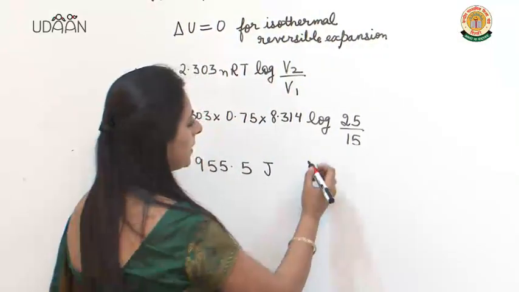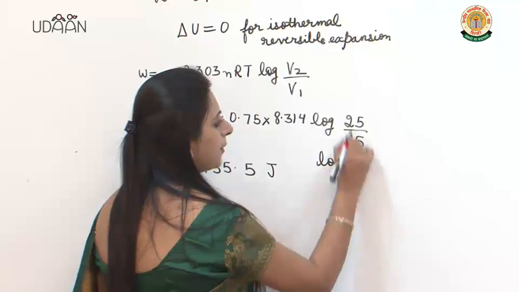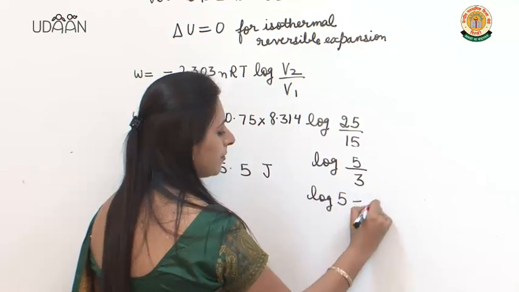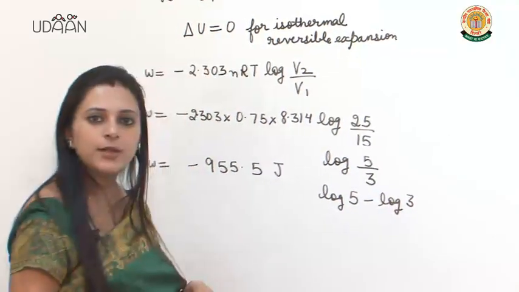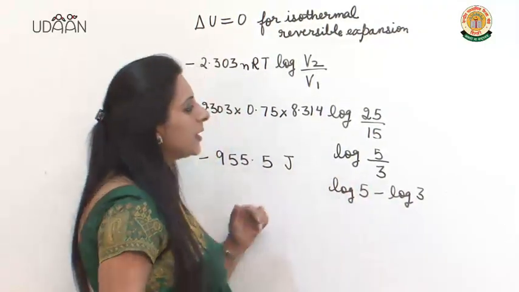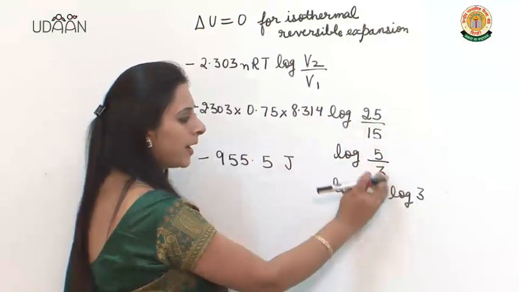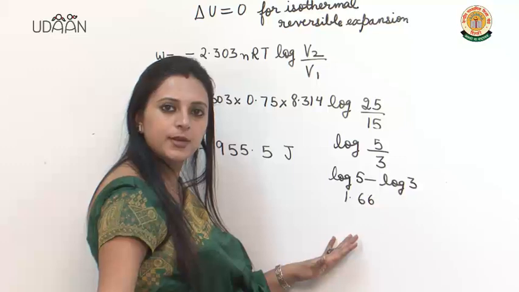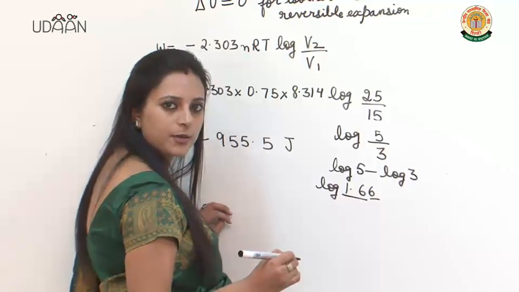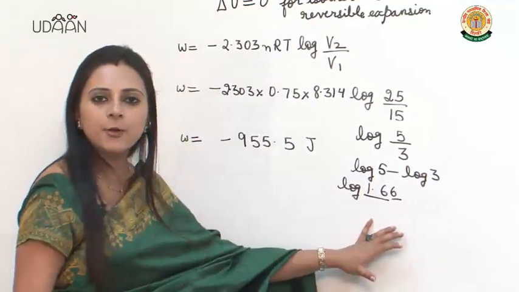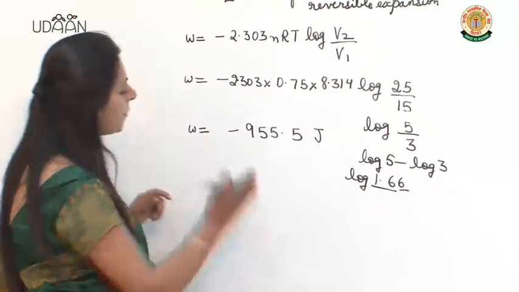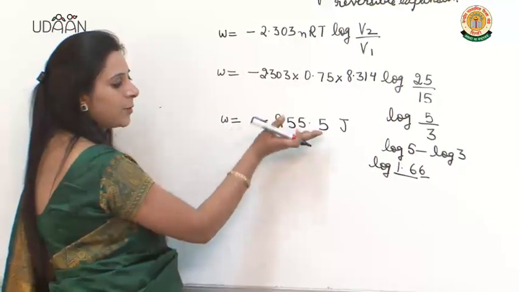How will you see the log of it? You can simplify it. It will become log 5 upon log 3, that means log 5 minus log 3. How will you see log 5? Log 50 and log 30 from the table. Or you can convert it into decimal. On dividing 5 by 3, you will get 1.66. You will see the log of 16 and 6 from the log table, and whatever value comes, you will put the decimal before all those digits. So work done on substituting these values will be this.